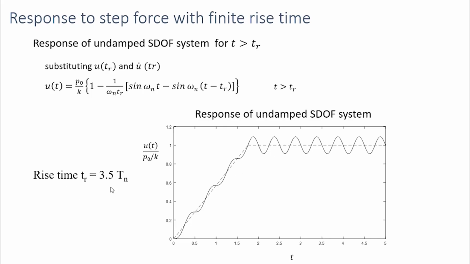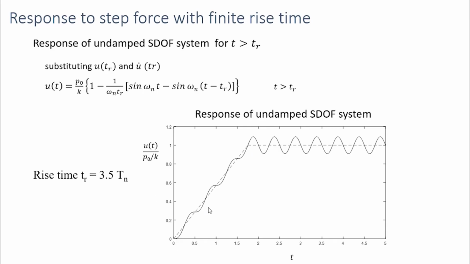Depending upon the value of the rise time, the nature of the vibration changes. So let's see how it is changing. This plot is for a rise time equal to 3.5 times Tn. So this is a large rise time.